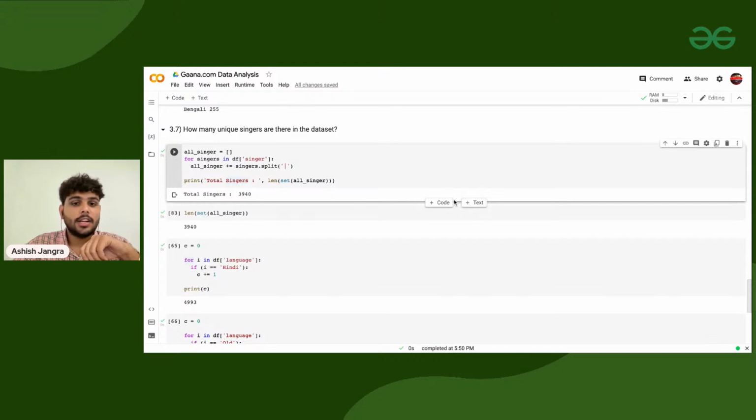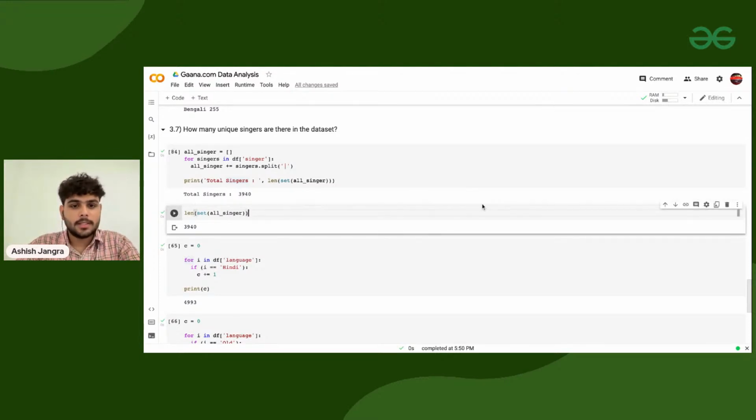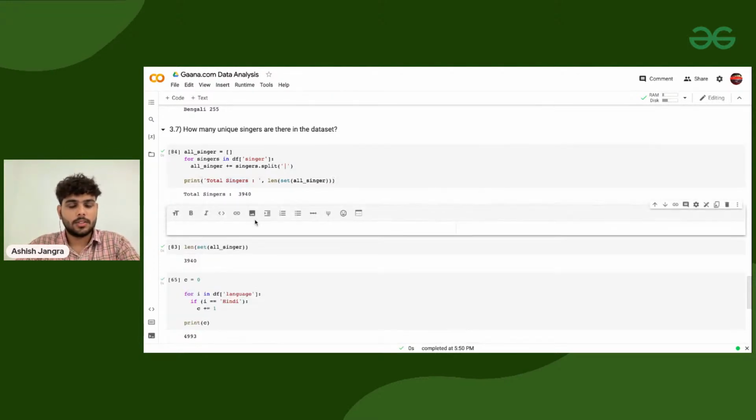Even if, let's suppose, there are a couple of songs which are sung by Arijit, by Jagjit Singh and Chitra Singh, that song will be counted for both of them. So now we need to add those things. For that purpose, let me add the question first, and the question is 3.8.